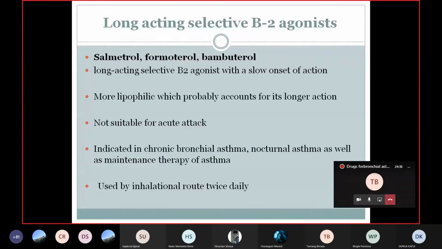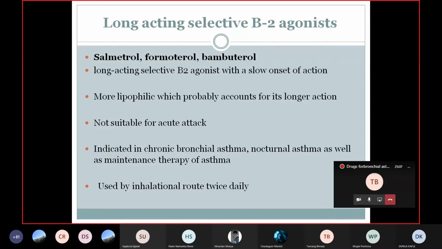Next, we have the long-acting selective beta-2 agonists. In this we have different drugs: salmeterol, formoterol, and bambuterol. In short-acting, we have salbutamol and terbutaline. The mechanism of action and everything is similar for salbutamol and terbutaline. Terbutaline is safe during pregnancy. Remember this point. You can use this terbutaline in case of pregnancy.